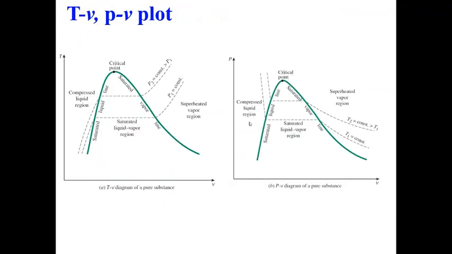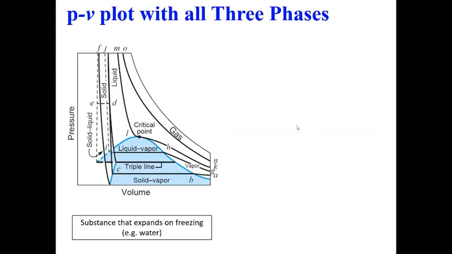So the last plot we talked about here was for liquid and vapor only. If I also add the solid phase, this is how the diagram will look. This is your PV plot. So this region shows solid, this shows liquid, and this shows your vapor or gas. So there are various interfaces. We can have solid and liquid here, solid plus vapor here, and this is the triple line.